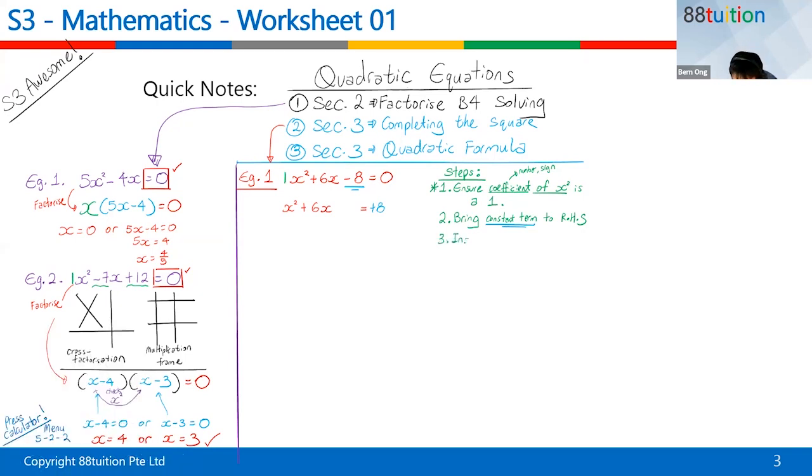Insert plus bracket over 2 squared on both sides. So it's a step-by-step thing, children. Seriously. You just do it step by step every time you get it correct one. Trust me. All right, so you have to insert plus bracket over